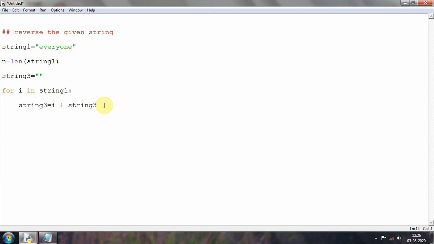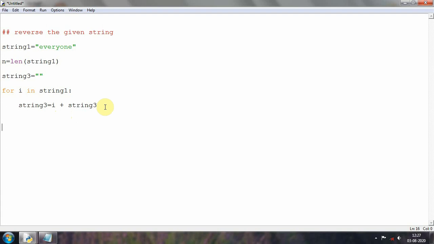So for the second iteration my scenario will be something like this, ve it will be writing, and in the third iteration it will again write e here, and in the fourth iteration it will write r here. So like this it will be iterating, and eventually the ending e will be coming here. At that moment my whole string will be reversed. So something like that the loop will be working. I will just come out of this for loop now, and that's it guys. If you just write this one line of code, then it is enough to reverse the string.